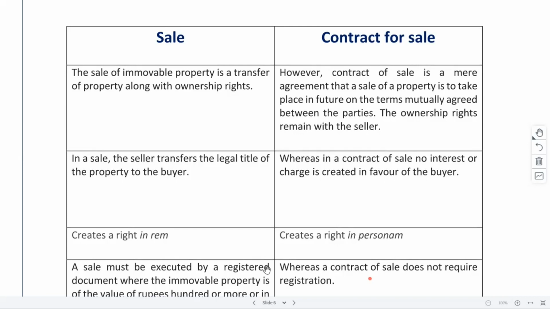Yes. So what will be the right in case sale is completed? What right do we have against the entire world? Right in rem, ma'am.